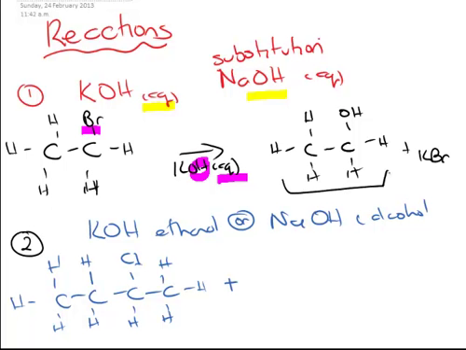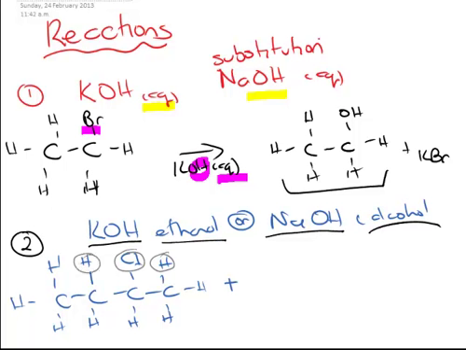And so that's an important one, the substitution one. Now this one is an alcohol, so if you have KOH in ethanol or KOH in alcohol, it's the same thing, or you have NaOH in alcohol, it's the same as NaOH in ethanol. So this is an elimination reaction, and what's going to happen here is the halogen, the Cl, is going to be eliminated, and either this H or this H next door.